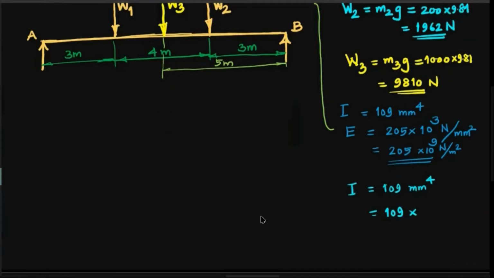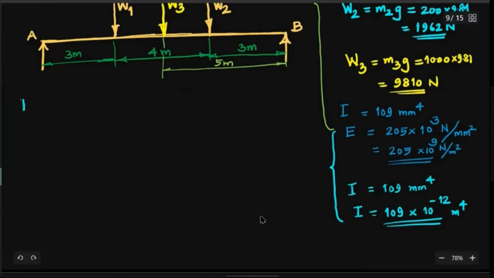So the value will be negligible in meter raised to 4. It is 10 raised to minus 3 raised to 4, so it is 10 raised to minus 12, and that much meter raised to 4. When you convert this into meter raised to 4, you have to be very careful. So 10^9 millimeter raised to 4; 1 millimeter raised to 4 is 10 raised to minus 12 meter raised to 4. I'll just tell you that logic only, because that's very simple for you to understand. And we will now find out the static deflection due to each of these.